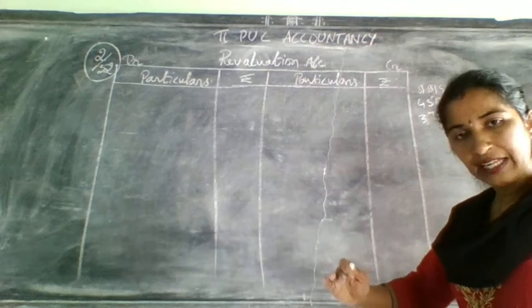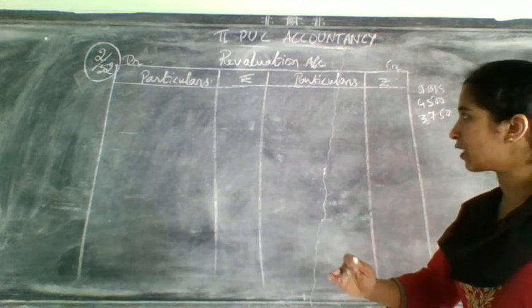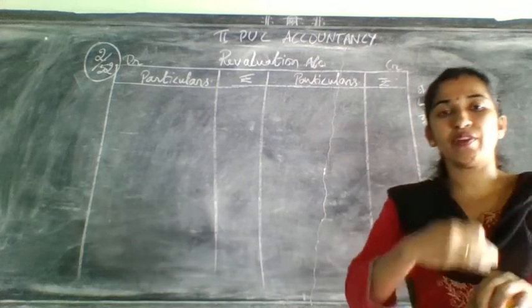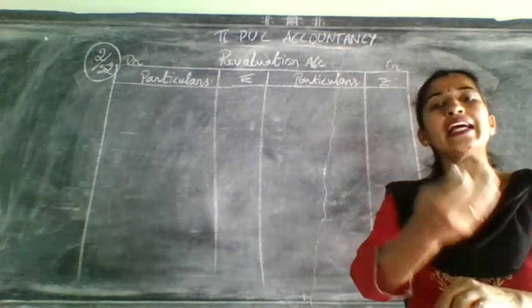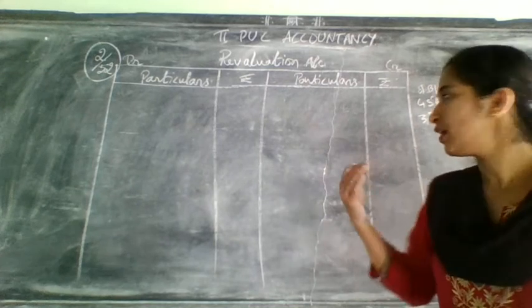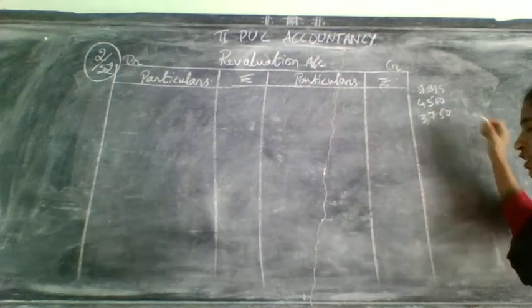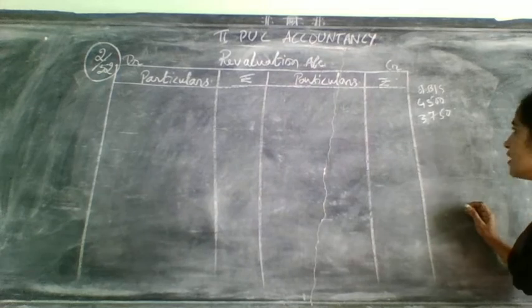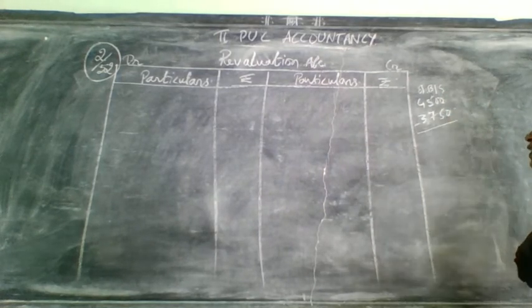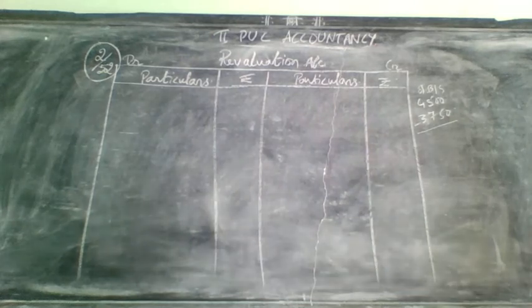So there is a decrease in the value of liability. Where will it come? It should be considered as income because when we want to pay, we are paying less now. So what we saved is considered as income. So 4,500 minus 3,750. How much will it come?